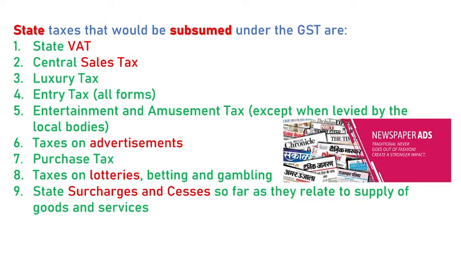In this slide, I have mentioned all the 9 taxes which were previously collected and levied by the state government, but now these are under GST. These taxes are basically value added tax, sales tax, advertisement tax, taxes on lotteries, and state surcharge and cess.